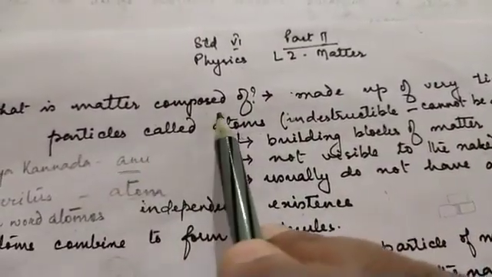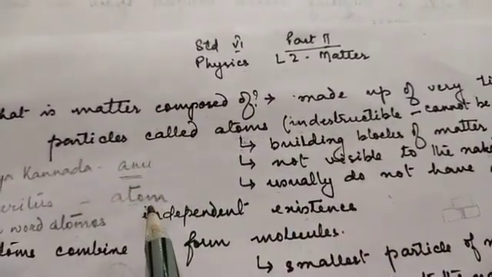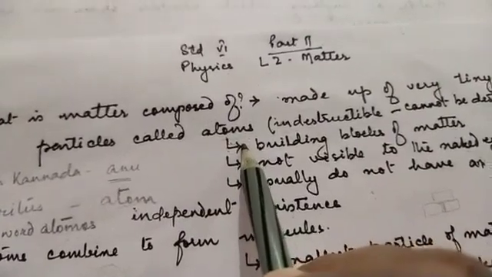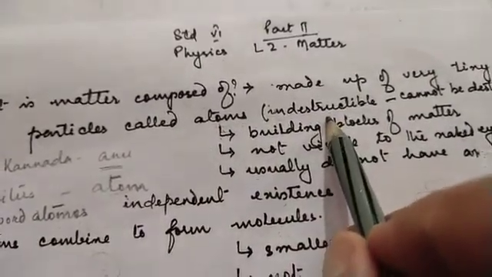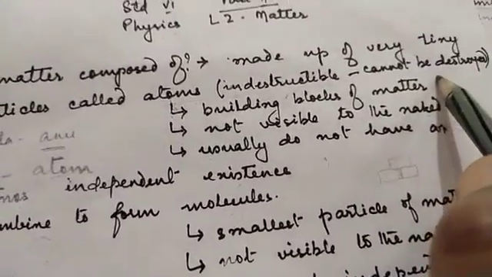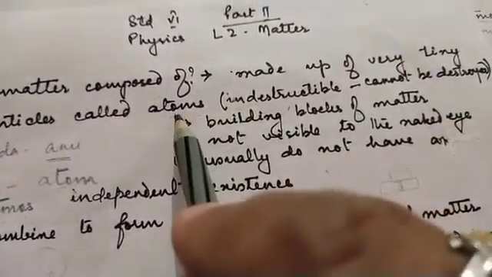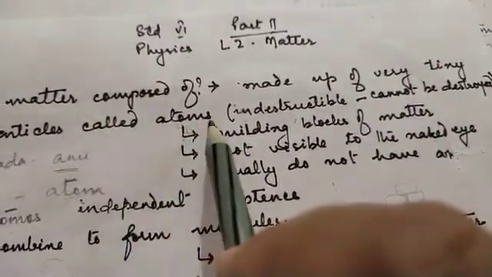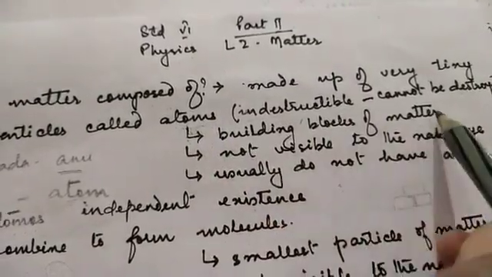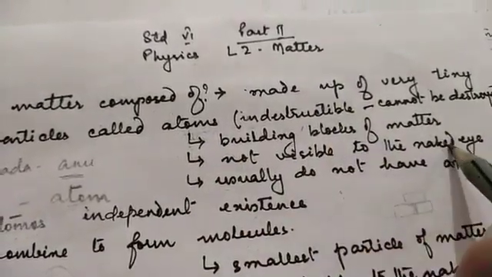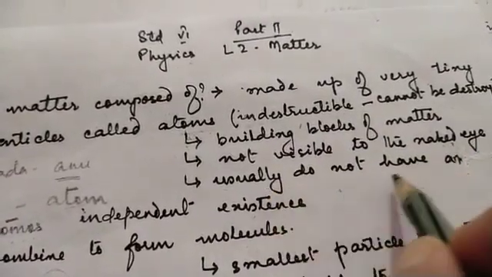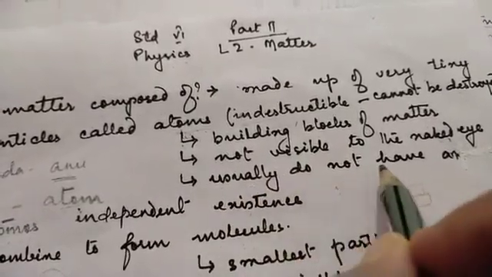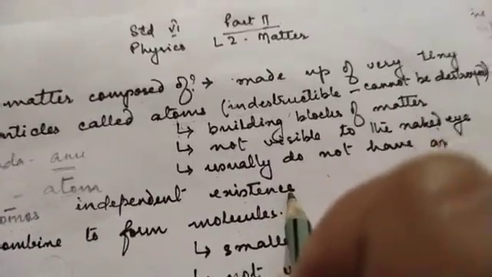Since they said that matter is composed of tiny particles called atoms, matter is made up of very tiny particles called atoms, which are indestructible in nature, that is, they cannot be destroyed. Then what are atoms? Atoms are the building blocks of matter. They are not visible to the naked eye and they usually do not have an independent existence. Since atoms do not have an independent existence, what happens to these atoms?